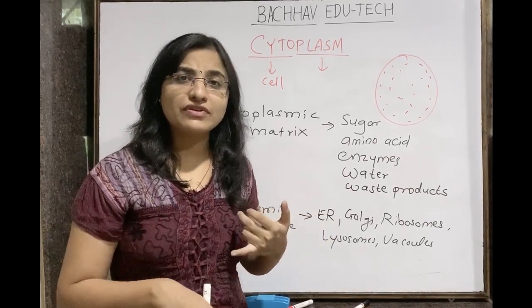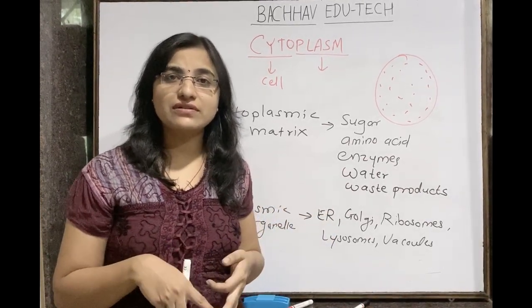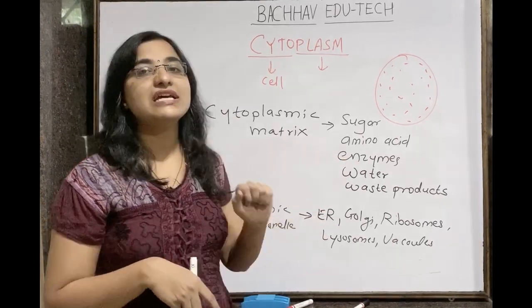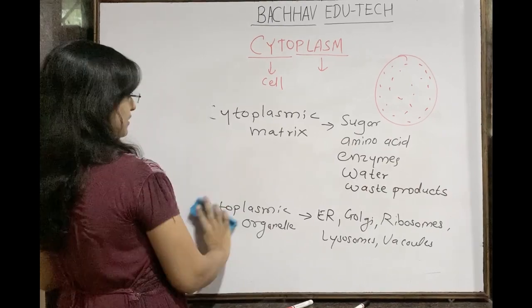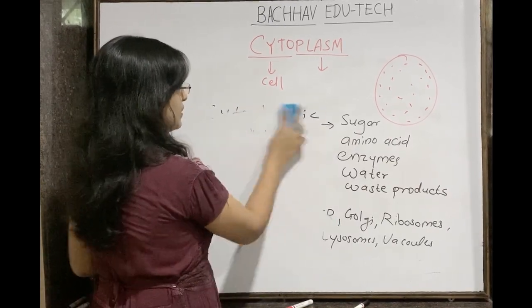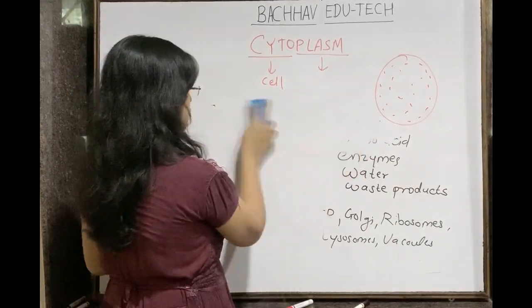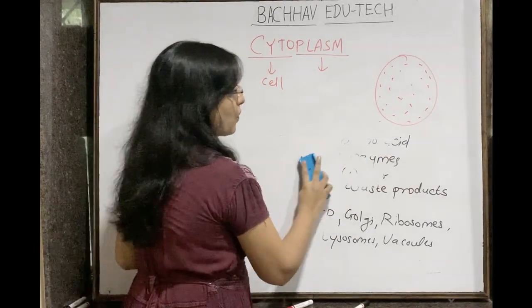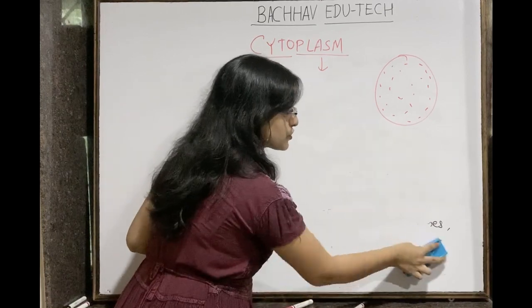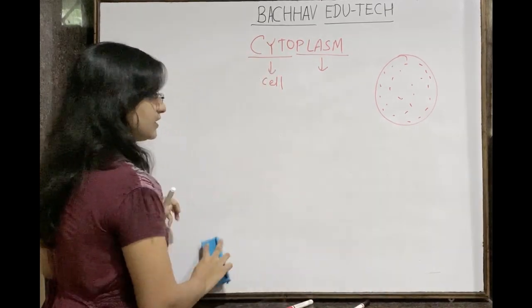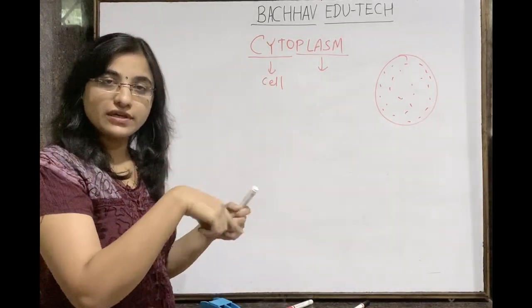Understand this? A number of different gases, vitamins and minerals are also part of this cytoplasmic matrix. So how will the distribution actually occur, isn't it? Sugars are there, minerals are there, vitamins are there, gases are there. So that should get evenly distributed in the cell. Even distribution should be there in the cell.